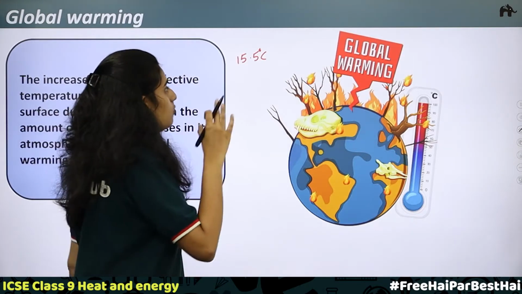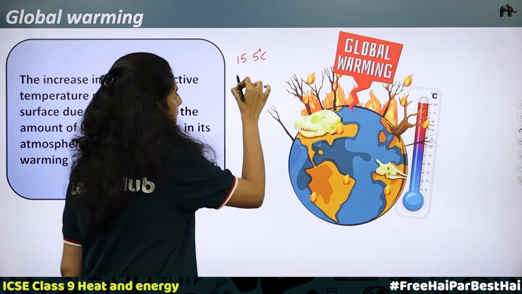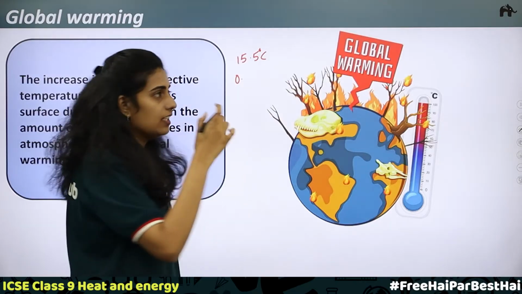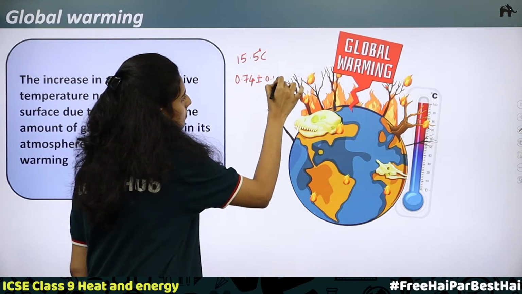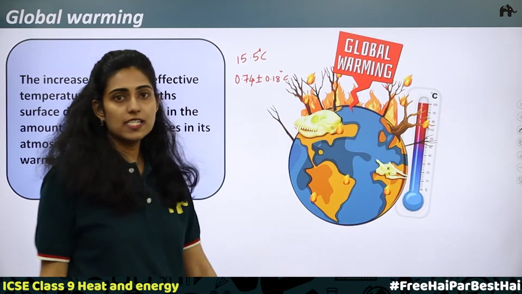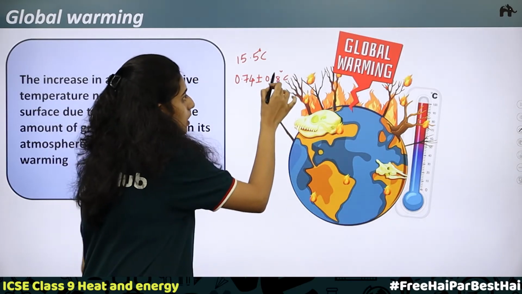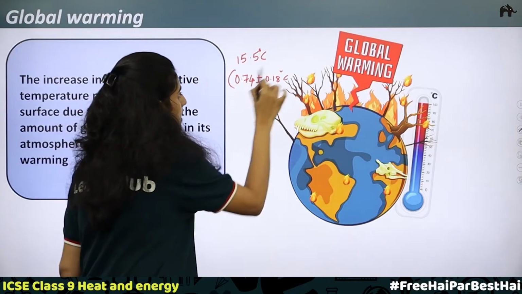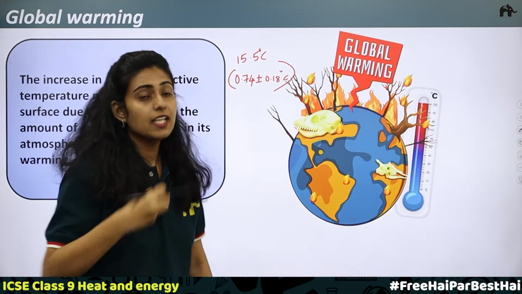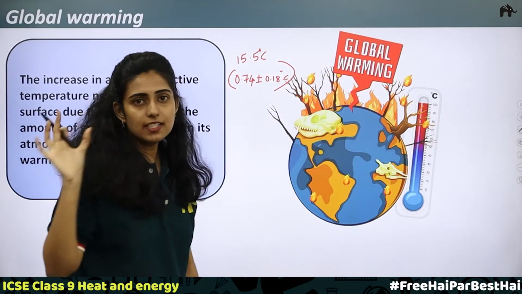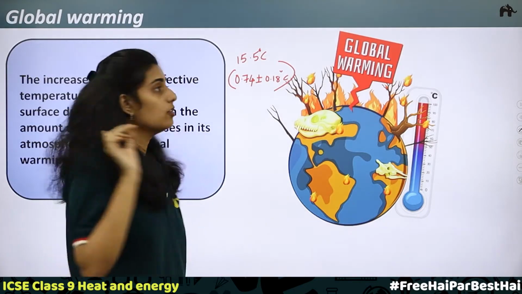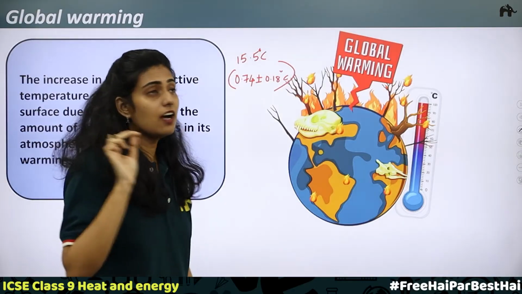Yes. So, here what is happening? The temperature is increasing every decade by about 0.74 plus or minus 0.18 degrees Celsius. By this rate, every decade, what is happening? The temperature is increasing. It is only because of the increase of greenhouse gases.